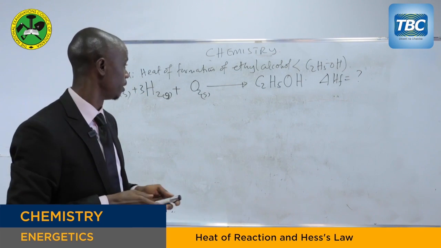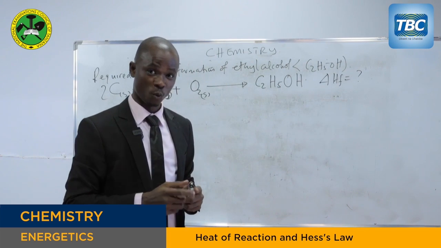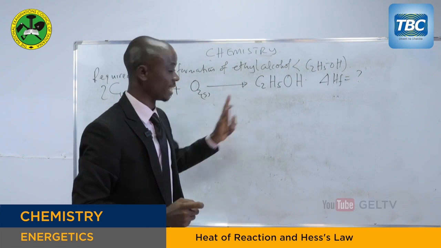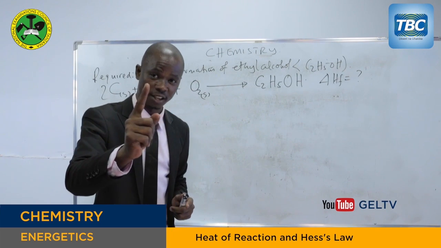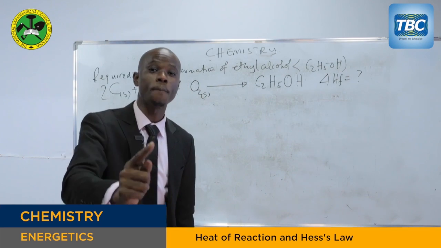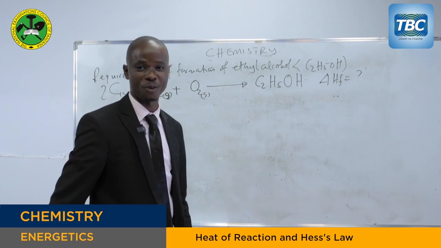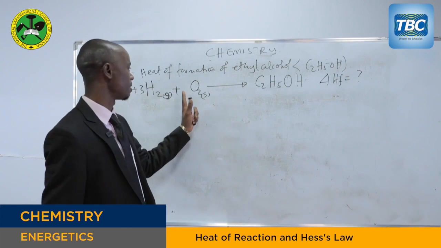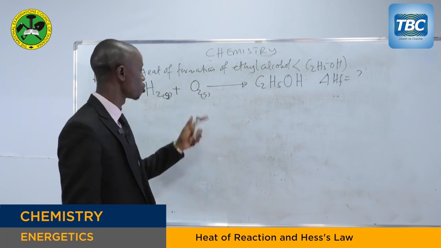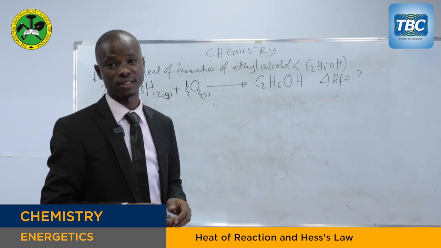How about oxygen? We have 2 oxygen atoms. We have 1 oxygen atom. What are you going to do? Don't put anything. Remember the definition of heat of formation: 1 mole of the compound is formed. So you don't do anything to the compound which is formed. But you have to balance the oxygen gas to get 1. So you put here half. That is a balanced equation.